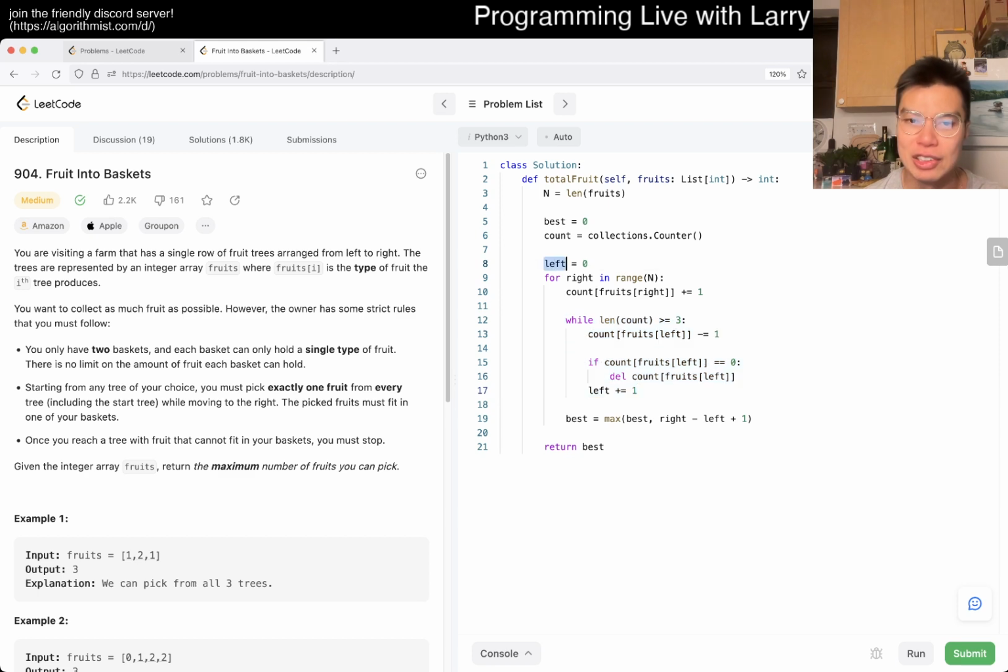And left is O of n, so that means you have O of n plus O of n, and therefore it is linear time. Linear space on the counter, but I guess not actually. The counter is really only at most 3 things, so maybe it's constant space actually, so I was wrong. So linear time, constant space, and that's all I have for this one.